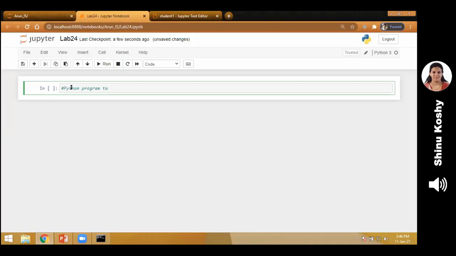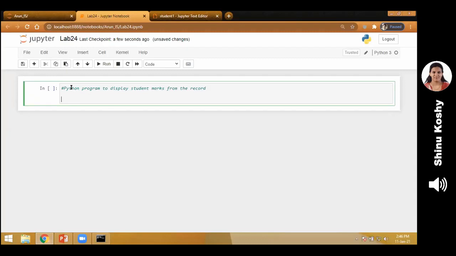Python program to display student marks from an existing record or from an existing file. Remember comments. This is a comment. It is written with a hash symbol. This line will not be executed. You will not get an output. It is just for information purposes. Next sentence, file is equal to, we use the open function. What are the 2 parameters? First one is the name of the file. What did I give? student1. Second, I want to read from the file, so I use small r for reading.